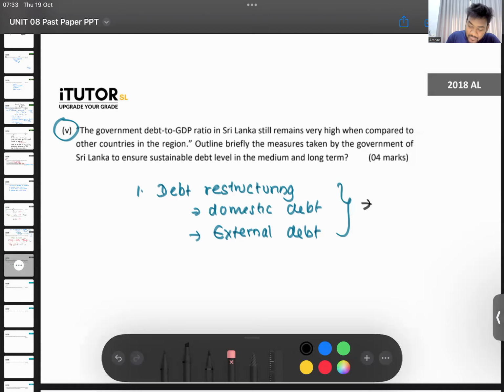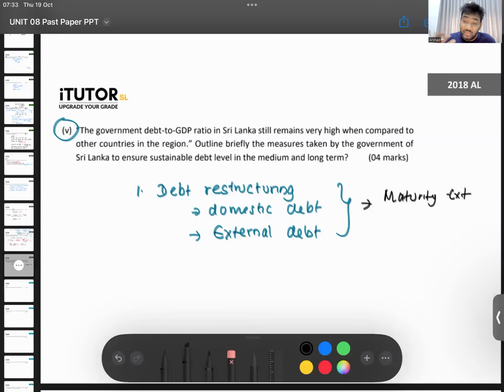One is you can ask for a maturity extension. This is the most common one, children. You can tell them, look here, I can't pay this in 5 years. Can I pay this in 20 years? Then little by little you have to pay. So that makes it more sustainable. Rather than paying, let's say, 1,000 million over 5 years, you will say, I will pay, let's say, 200 million for 20 years. That kind of a thing.